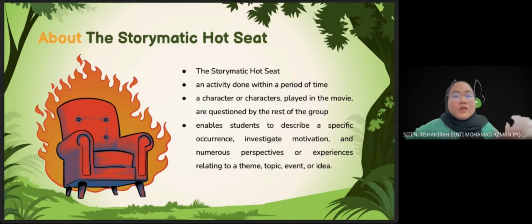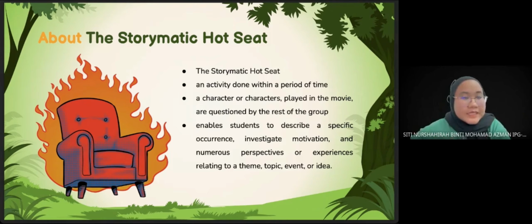Okay, so here is about the Storymatic Hot Seat. I will tell you in depth what is the Storymatic Hot Seat that I have created. This activity is an activity done within a period of time. In this task, it is given a 20-minute activity.